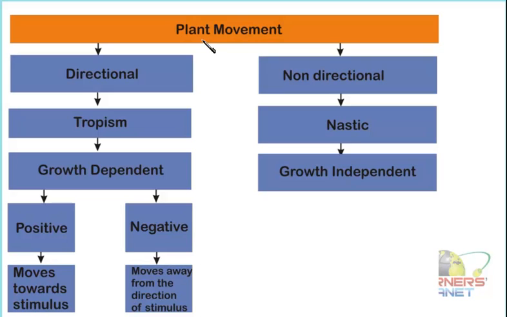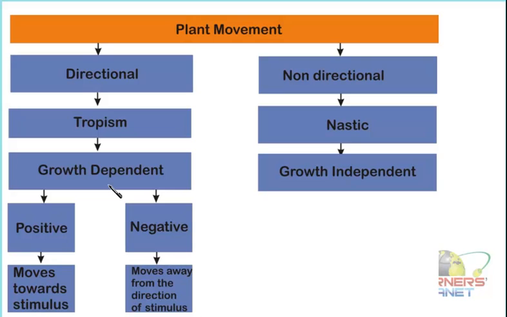Such movements which take place in a particular direction are known as tropic movements or tropism. Generally these directional or tropic movements are growth dependent. Growth dependent means the movement is observed because of the development of that particular part of the plant. And how is the development going to take place? Of course, it is under the influence of various kinds of hormones.